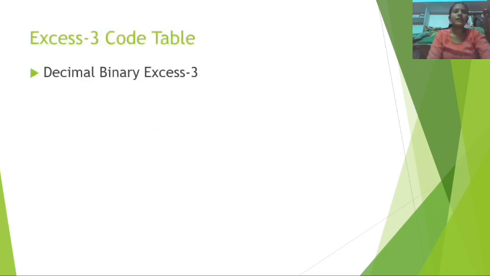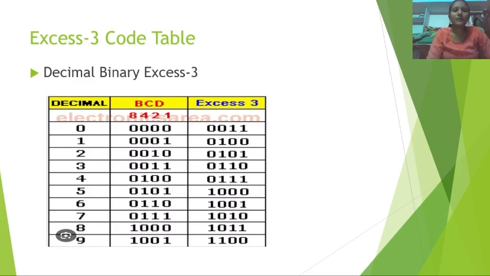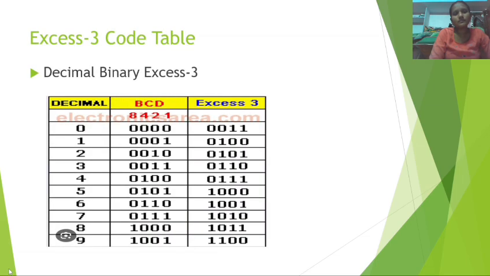X3 code table: decimal, binary, X3. Here BCD 8421 is represented as 8421, with numbers like 0010. By observing this table, by adding 3 to all these binary numbers we get the X3 code.